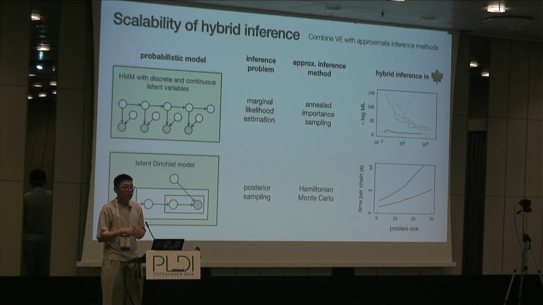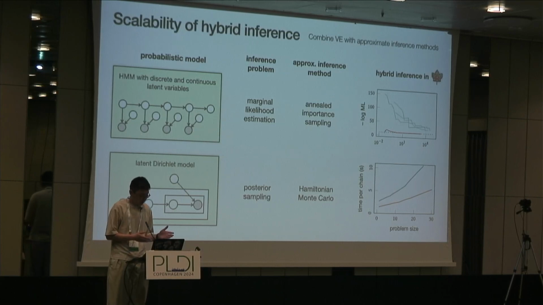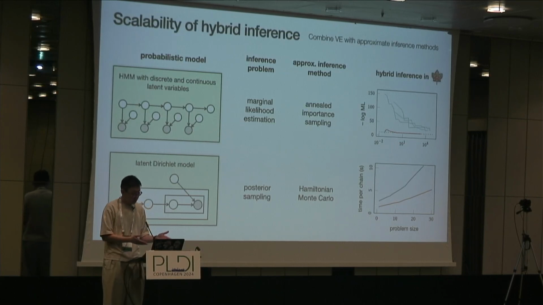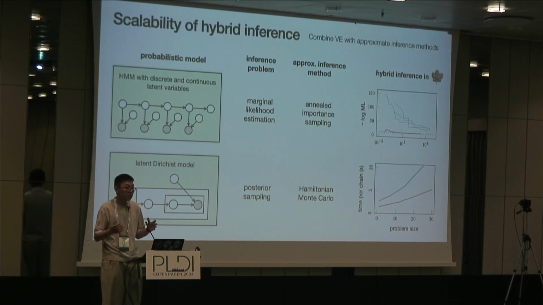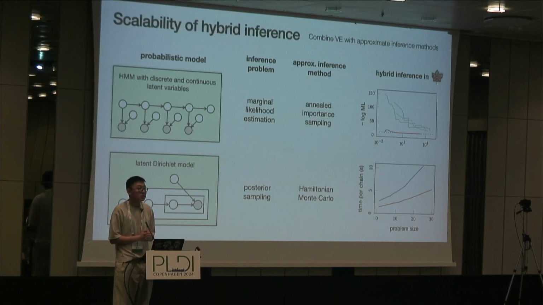It's just that the subproblems for these continuous variables are solved in a different way. It depends on the problem. We can use importance sampling, AIS, or other approximate inference methods to solve that continuous subproblem.